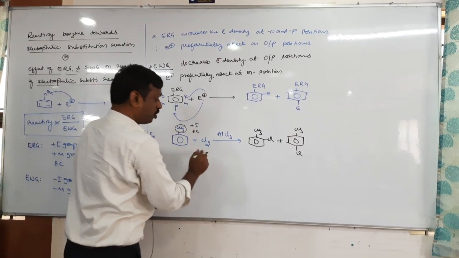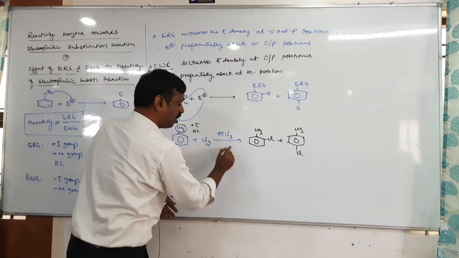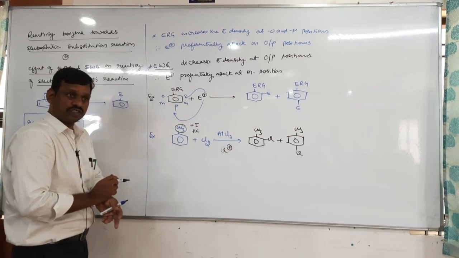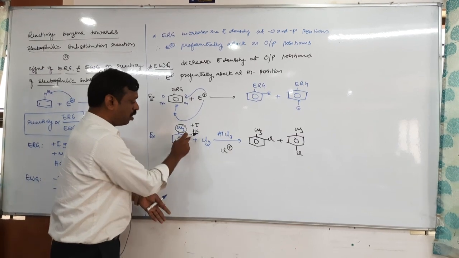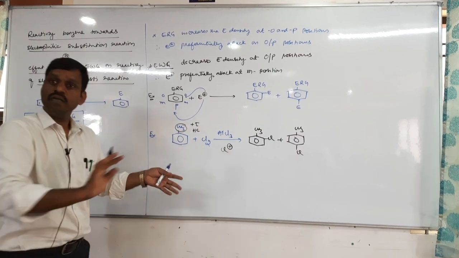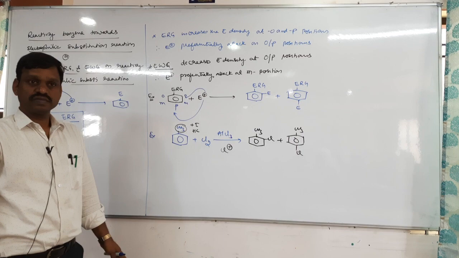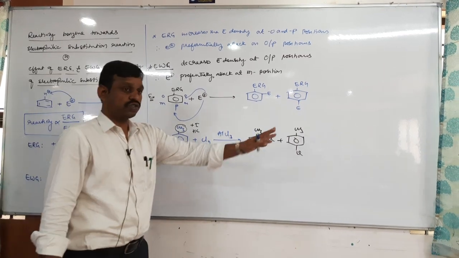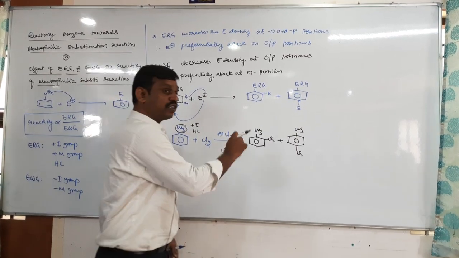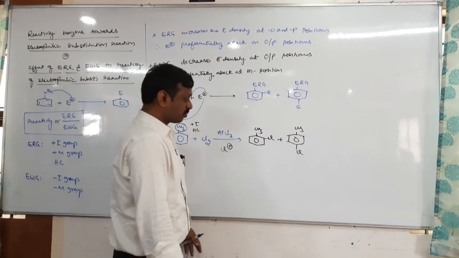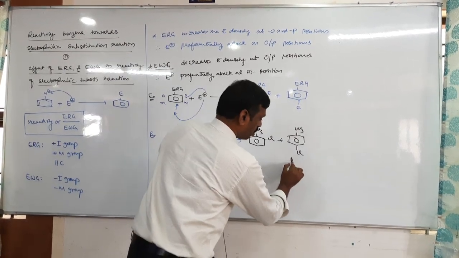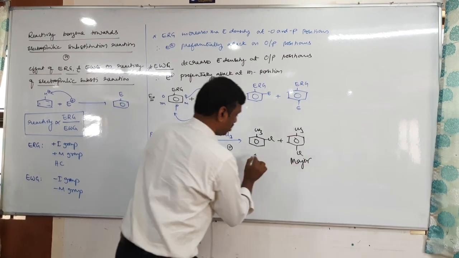Now here Cl2 produces which electrophile? Cl plus, we have studied in the last class. Therefore, Cl plus should attack which position? Ortho and para. Never meta. So these two are the products. Among these two products, one is major and another is minor. Which is the major product? Para is usually the major product, and this is the minor product.